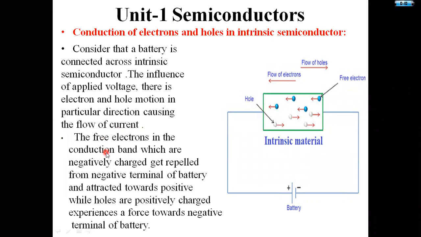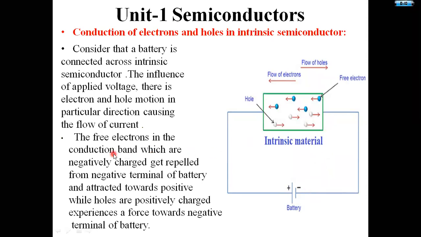The free electrons in the conduction band, which are negatively charged, get repelled from the negative terminal of battery. Let us assume this is a negative charge particle and that is positive; it is attracted towards the positive terminal of battery, but inbuilt it possesses negative, and negative and negative get repelled.